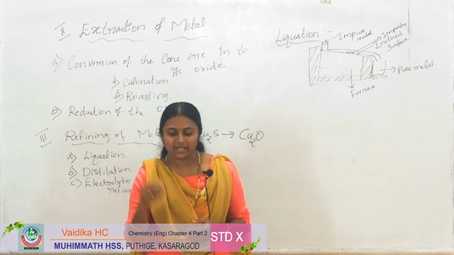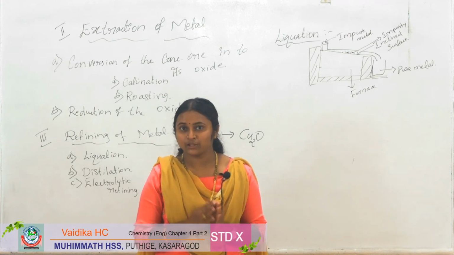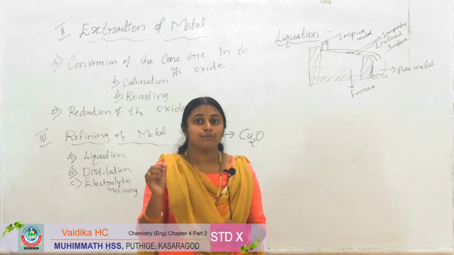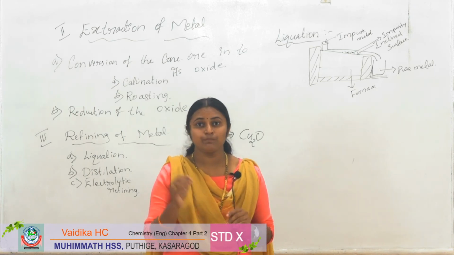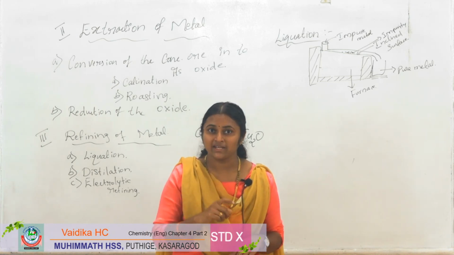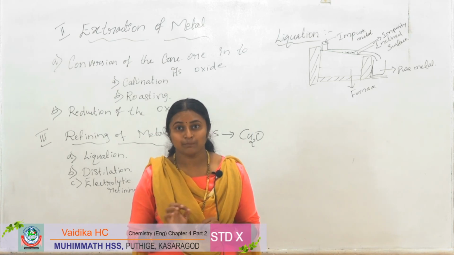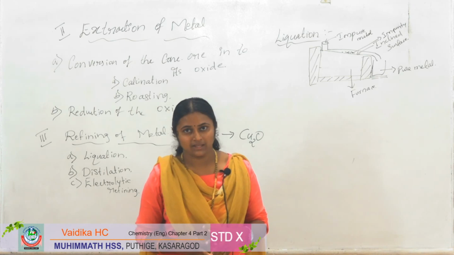So copper can be refined by using this method. In electrolytic refining, we take the pure metal and also the impure metal. By using the pure metal, we refine the impure metal by the process of electrolysis. So the name is electrolytic refining.